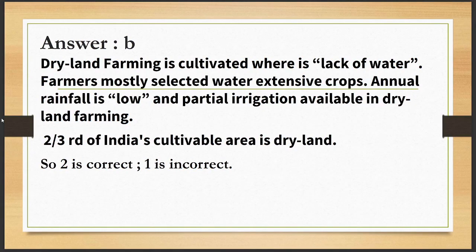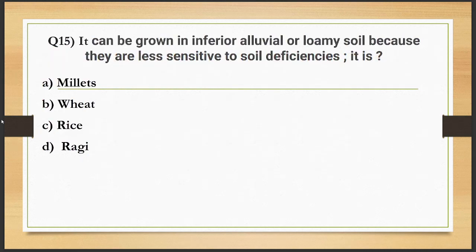So the right answer is B. The second statement is correct. 2/3 of India's cultivable area is dry land. First is incorrect because in dry land farming there is a lack of water, and the annual rainfall is low. So that's why first is incorrect. Second is correct. So that's why B is the right answer.